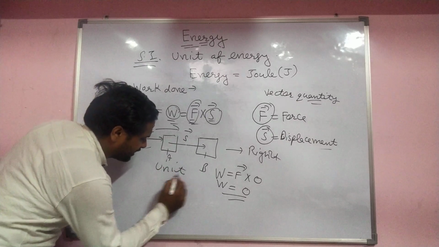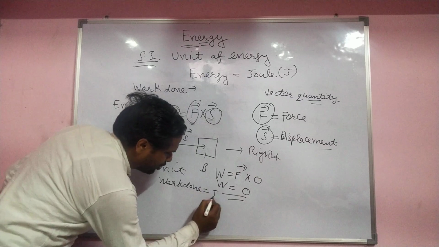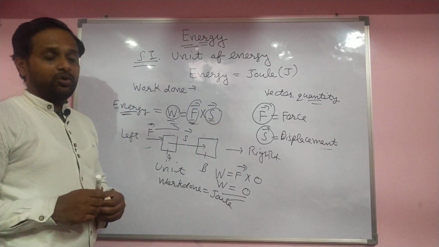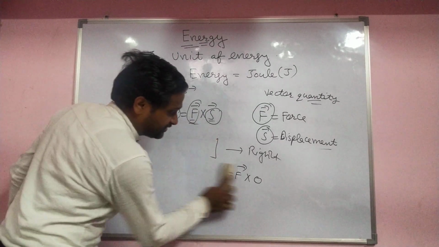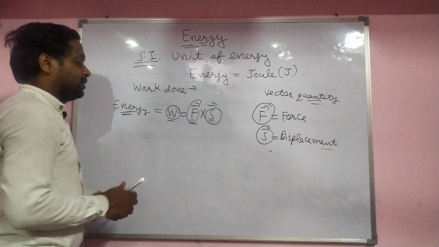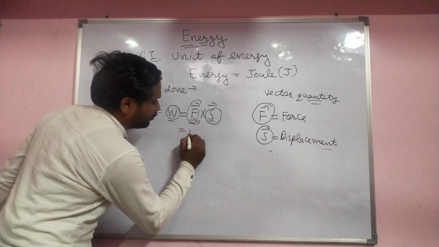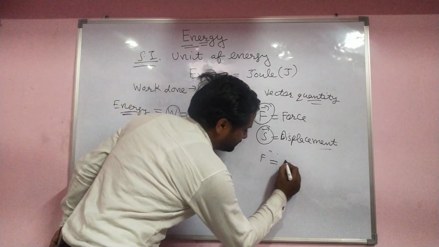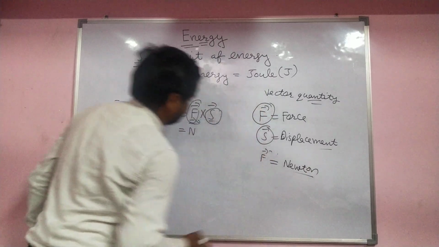Now, what is the unit of work done? The unit of work done is also the joule. The SI unit is the joule, same as energy. For example, the SI unit of force is the Newton. Newton is the name of a scientist.